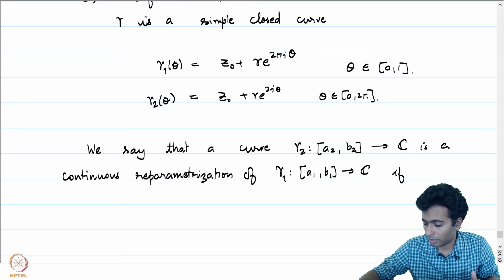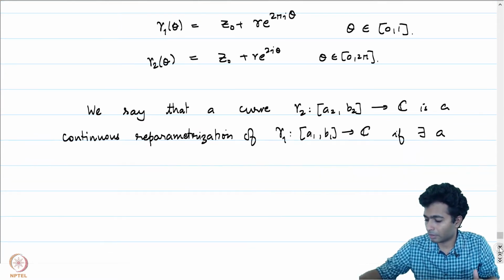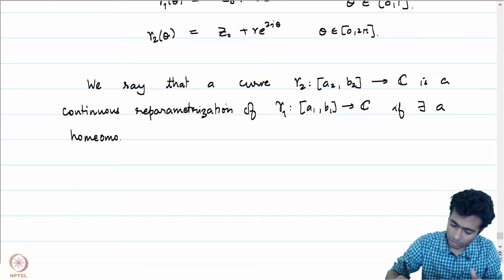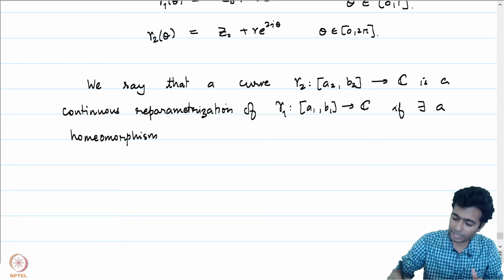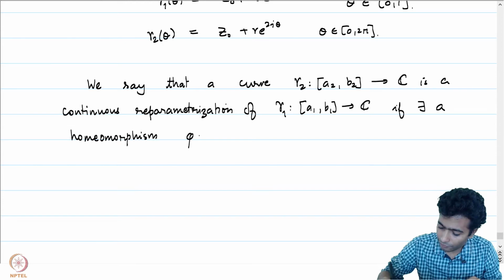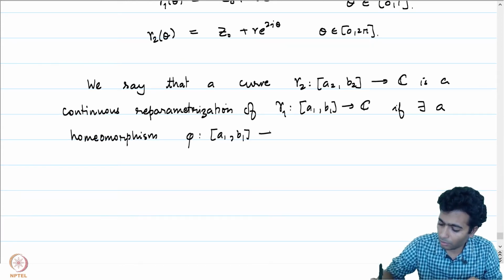if there exists a homeomorphism. A homeomorphism is just a bijective continuous map whose inverse is also continuous. So phi is now a map from [A1, B1] to [A2, B2].